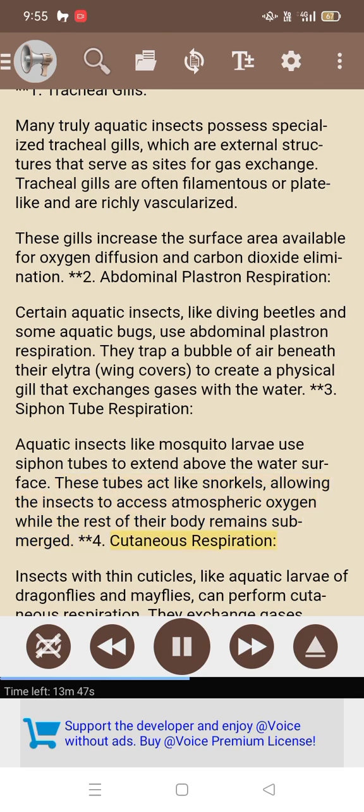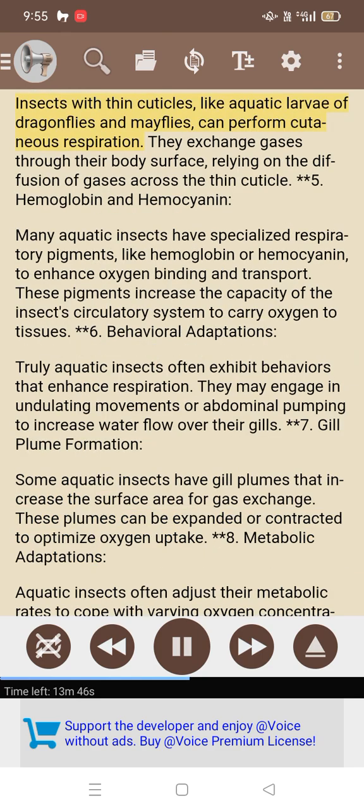4. Cutaneous respiration. Insects with thin cuticles, like aquatic larvae of dragonflies and mayflies, can perform cutaneous respiration. They exchange gases through their body surface, relying on the diffusion of gases across the thin cuticle.